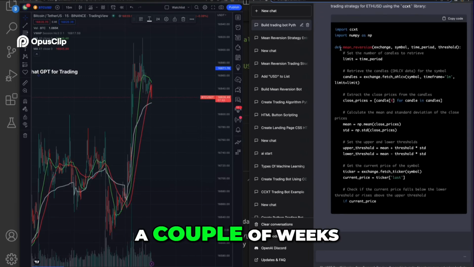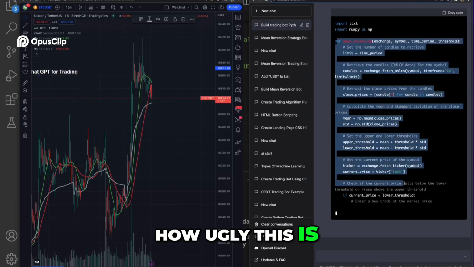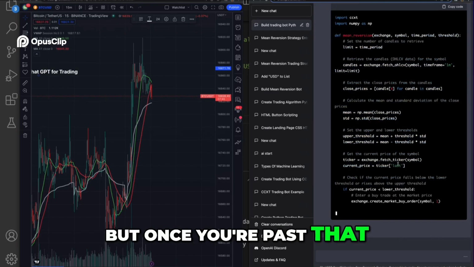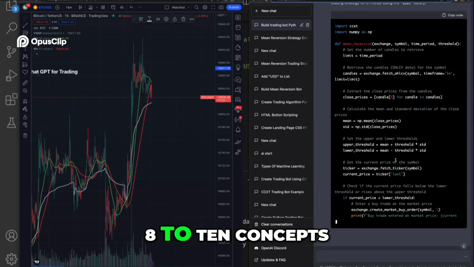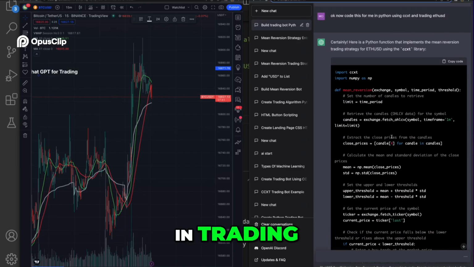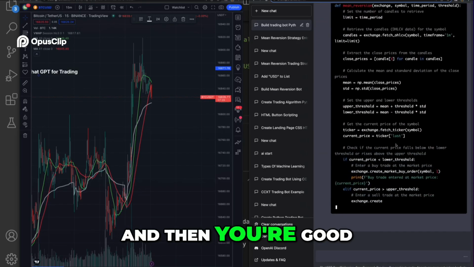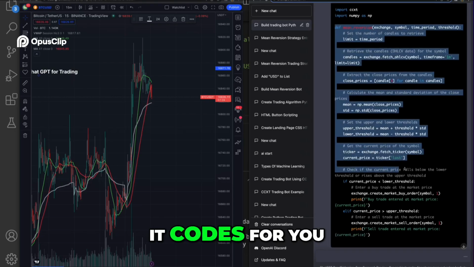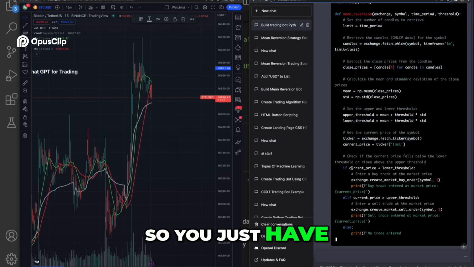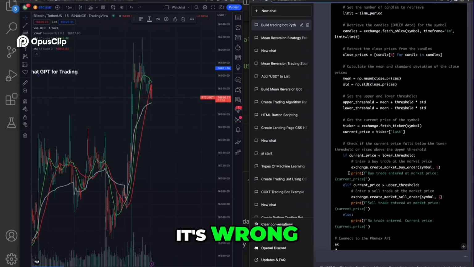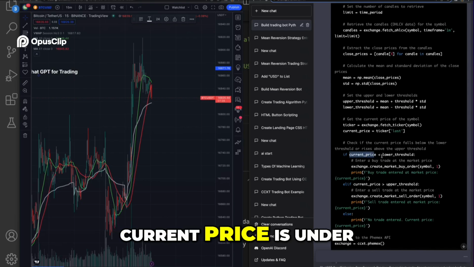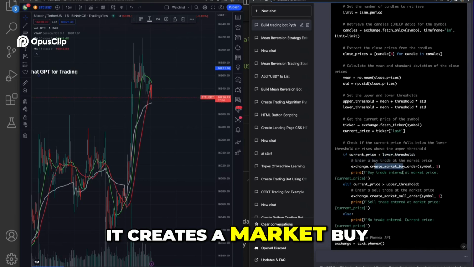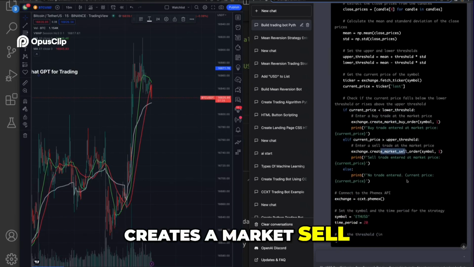Now, it's going to take a couple weeks to get over how ugly this is. But once you're past that, it's just like anything else. And there's only like 8 to 10 concepts you need to know in trading, in coding, and then you're good to go. And you can see it codes for you. So you just have to be good enough to figure out where it's wrong. You can see if current price is under the lower threshold, it creates a market buy, creates a market sell.